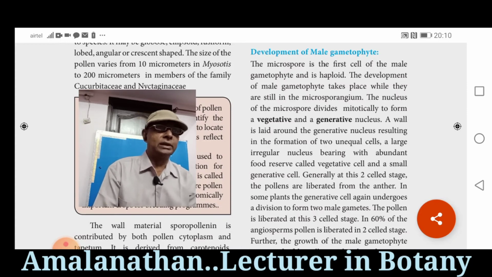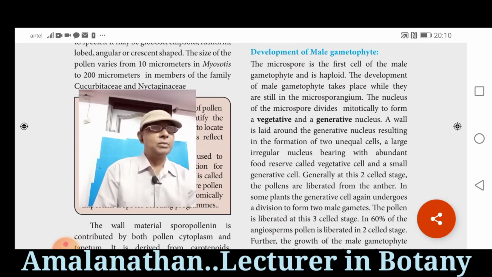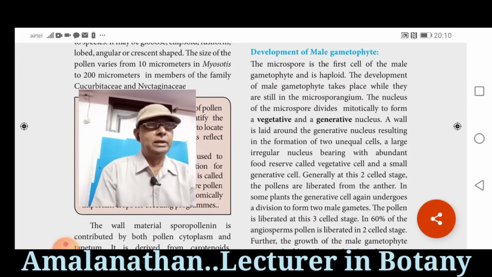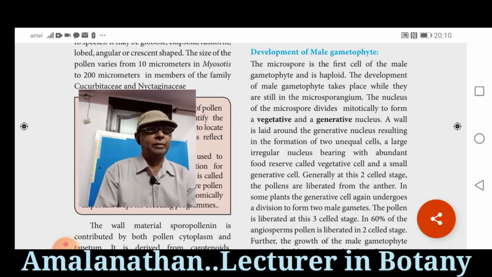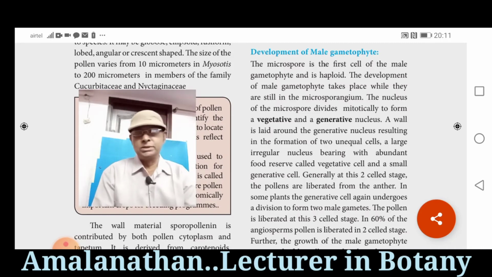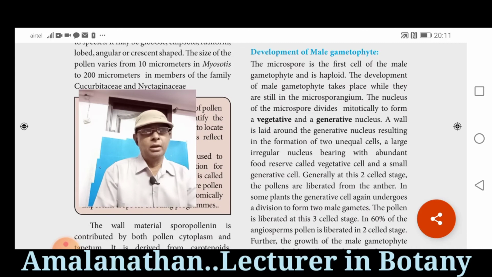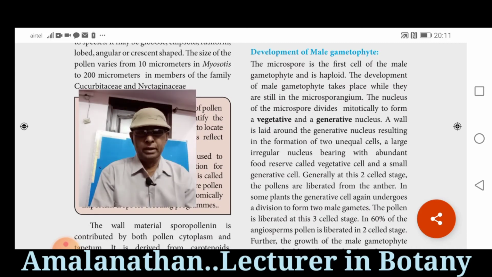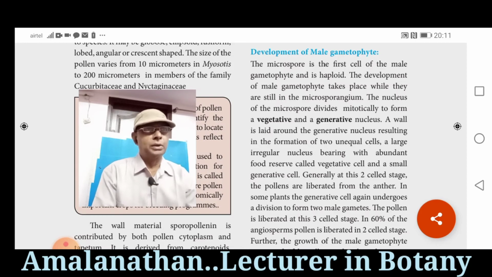In some of the plants, the generative cell again divides to form two male gametes. Here, pollen grains are liberated in three-celled state. One vegetative cell, two male gametes. So, totally three-celled state. Further growth of the male gametophyte occurs in the stigma of the gynoecium.